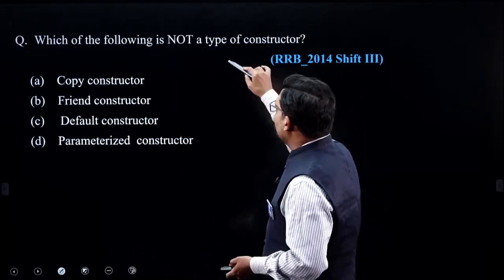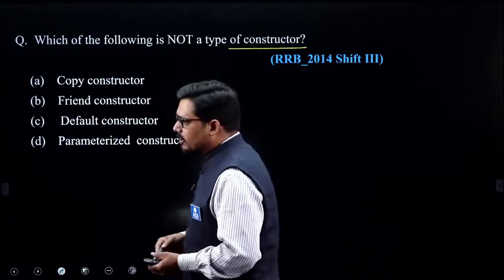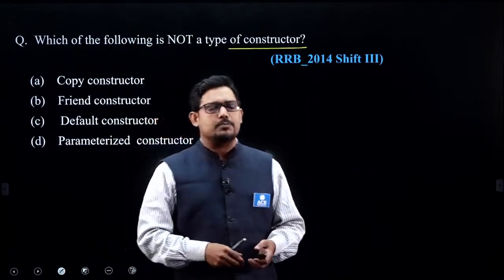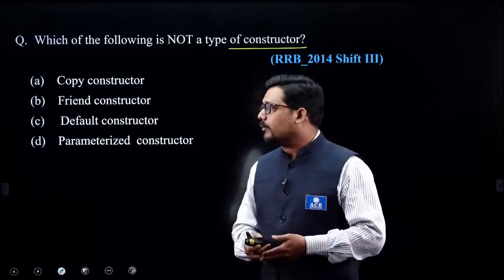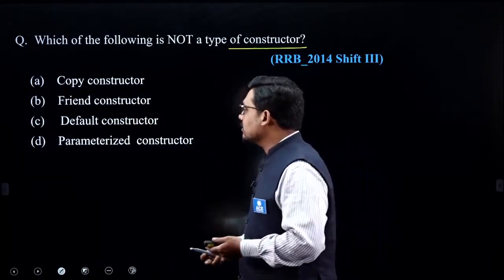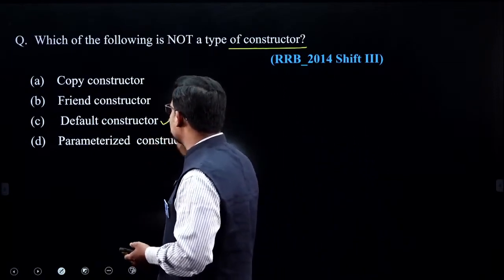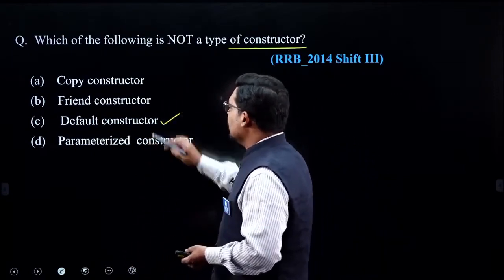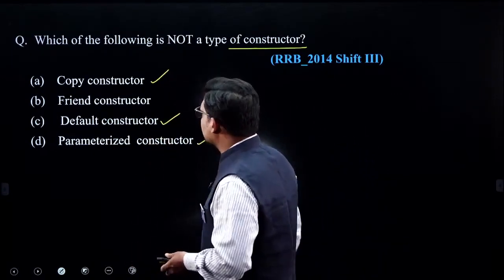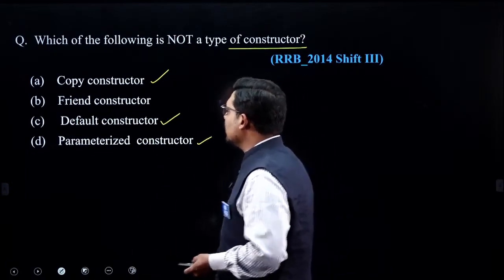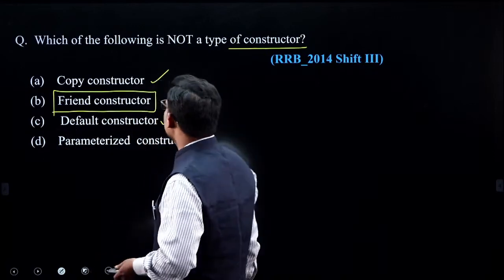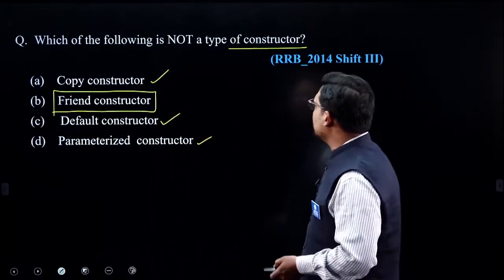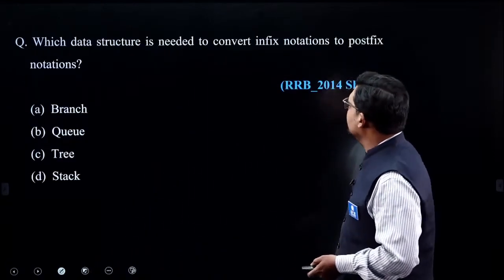Again, which of the following is not a type of constructor? If you have gone through this paper, with this particular topic, which is object oriented, then you can see that there are types of constructor called default constructor, copy constructor, parameterized constructor. There is nothing called a friend constructor. Okay, so that is the level of the question that has been asked.